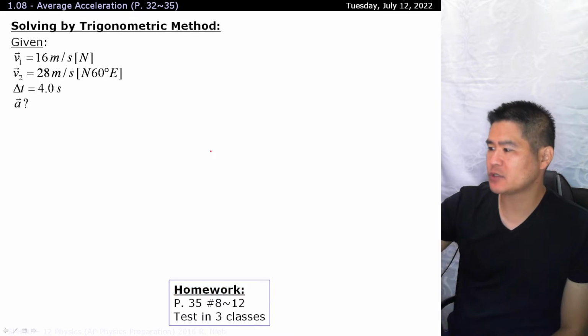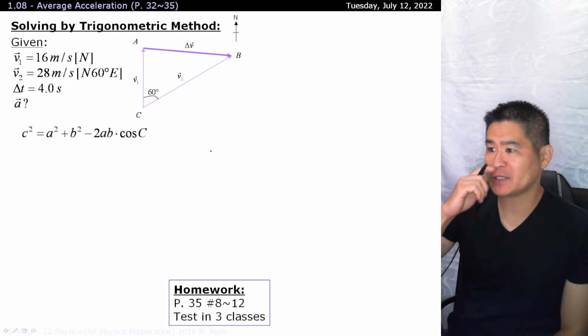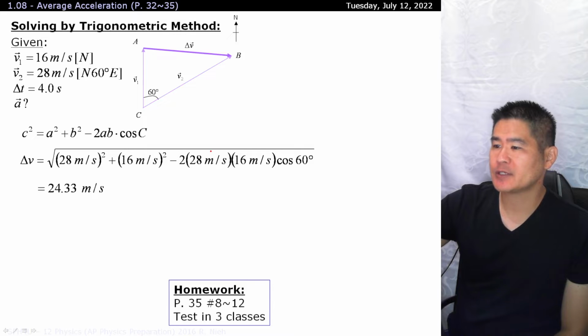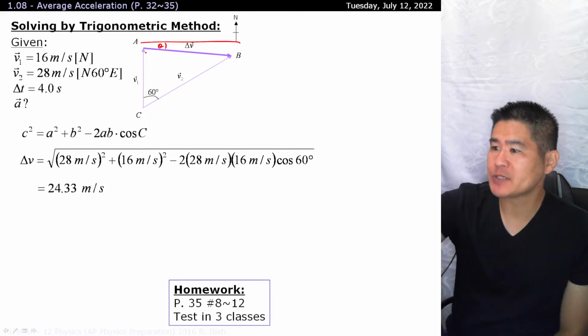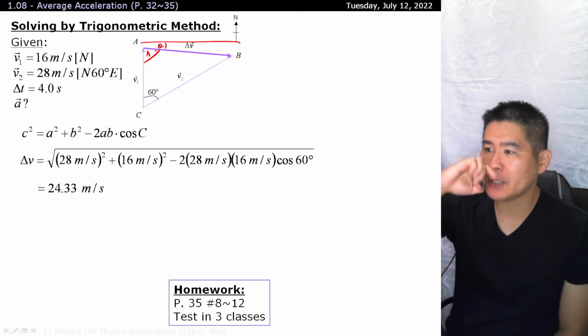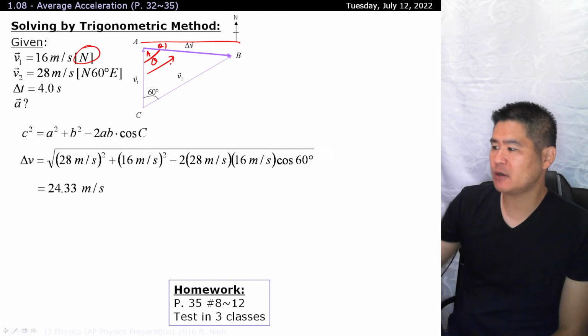With the trig approach, first off, you need to draw a scale diagram. Then you use the cosine law towards finding out the length of the delta V. And finally, you need to find out the angle of this vector over here. Now, what will help us here is that angle A tells us the frame of reference relative to V1, and luckily V1 is towards the north. So in other words, whatever angle you have here, it's south, however many degrees towards the east. So you don't have to do any sort of compensation with regards to angle A after you solve for it.